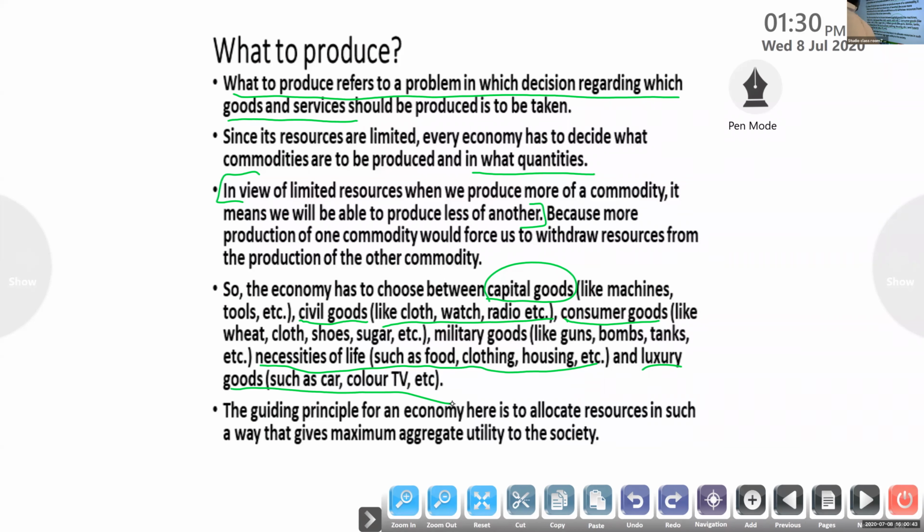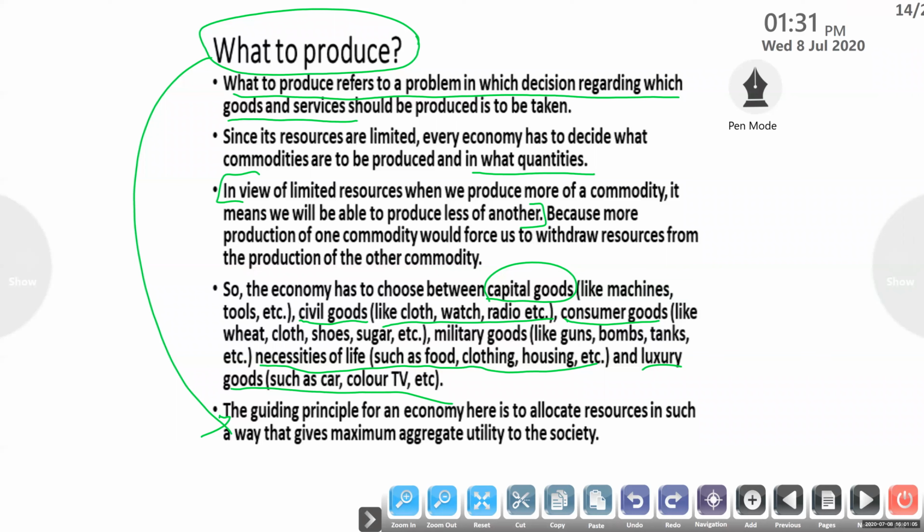The guiding principle for an economy here is to allocate resources in such a way that gives maximum aggregate utility to the society. So the best thing we want to think about here is what to produce. Always produce the things that are required for the masses living in the country.